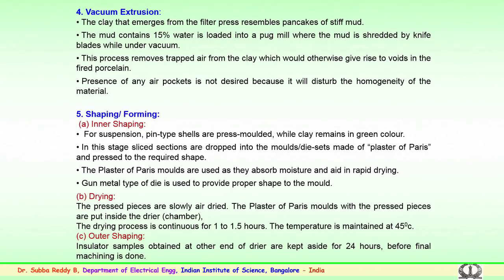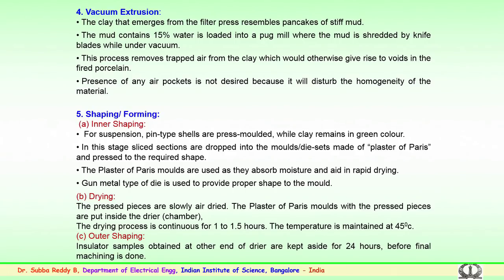This process of vacuum extrusion mainly removes the trapped air from the clay, which would otherwise give rise to voids during manufacturing. Air bubbles or voids should not be present during the manufacturing process, so vacuum extrusion ensures that these voids or air bubbles are removed. The presence of any air pockets is not desired, as it will disturb the homogeneity of the material after manufacturing. This could cause failure in the field.